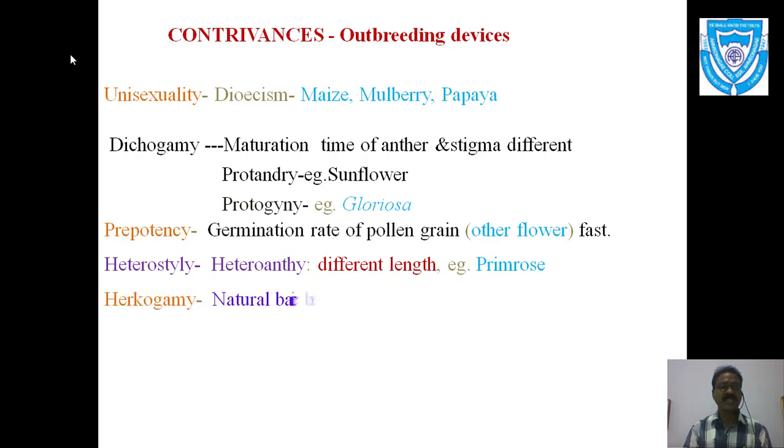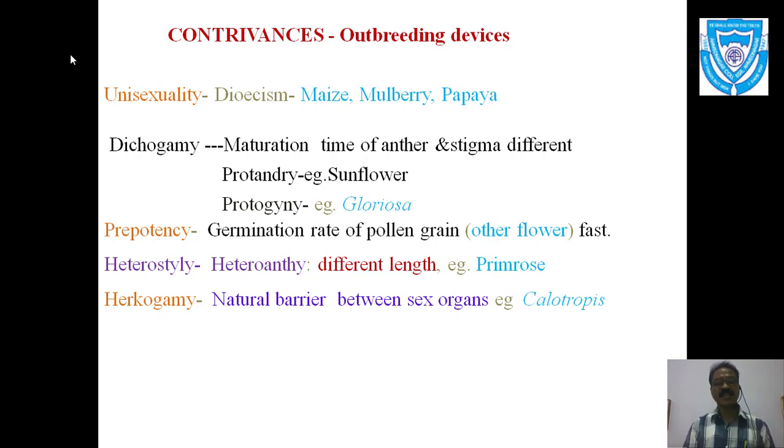Now the next one is called hercogamy. Hercogamy is again a natural condition in which the flower is bisexual, with both the androecium and gynoecium present in the same flower, but between the stamen and the carpel there are natural barriers, partitions between these two sex organs, and then self pollination is avoided.